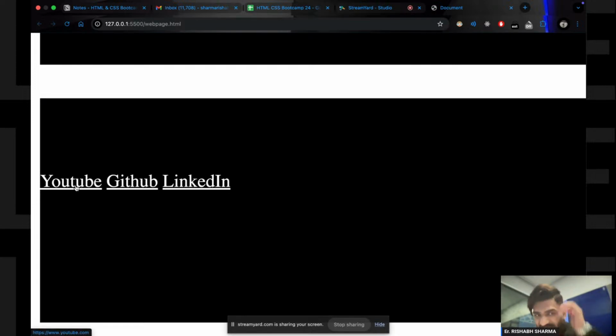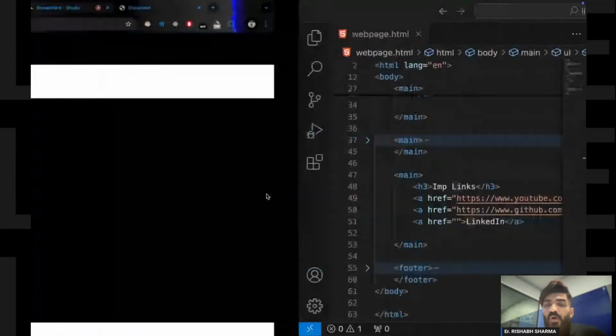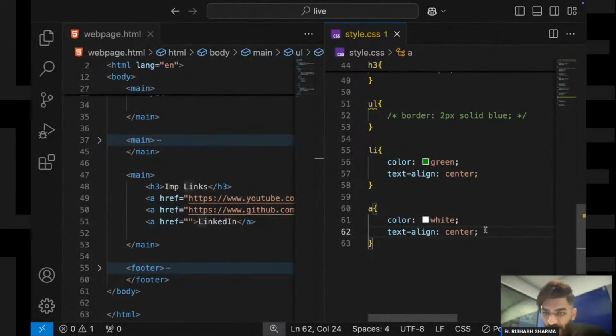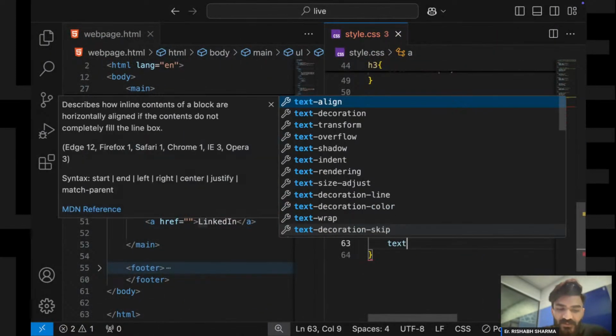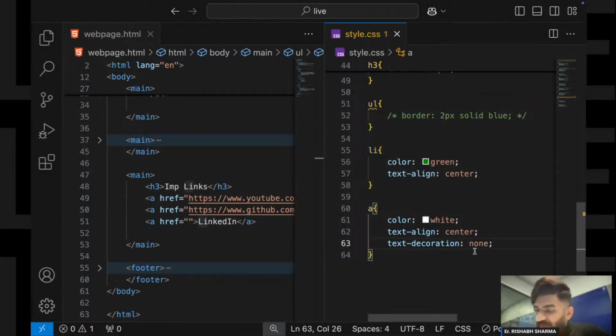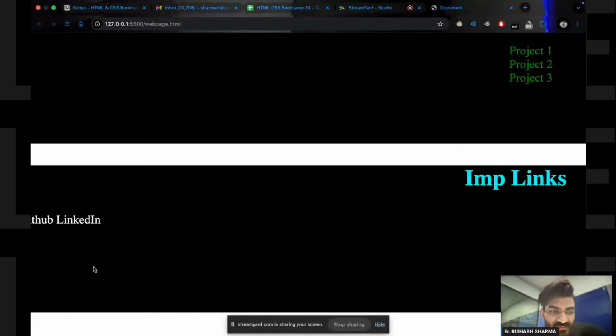So now see, we have this underlined text over here, right? That is YouTube, GitHub and LinkedIn के नीचे we have this underline, right? So how can we remove this? We have one property called text decoration. We will set it to none. So whenever you are doing text decoration none, see, now that underline is gone.